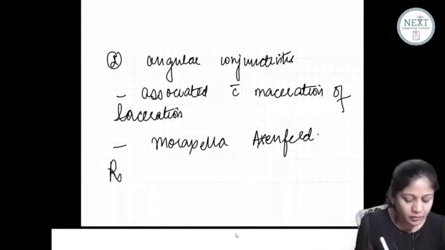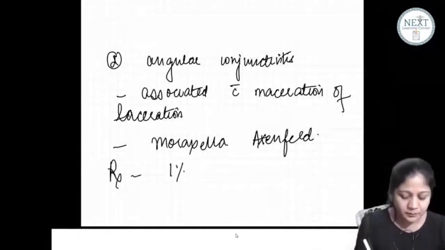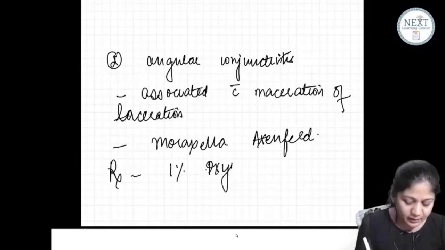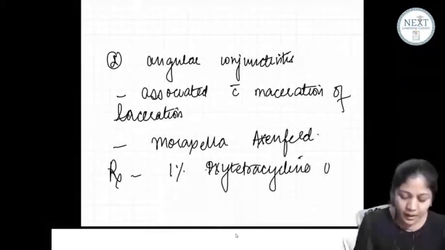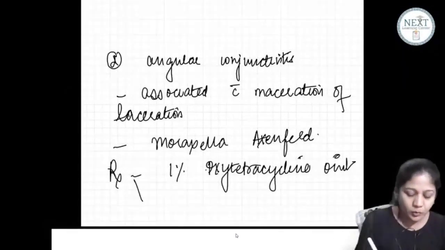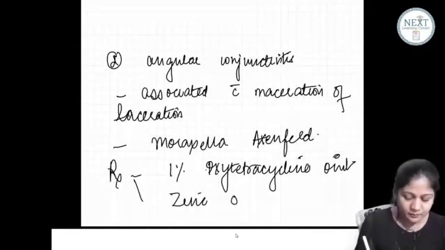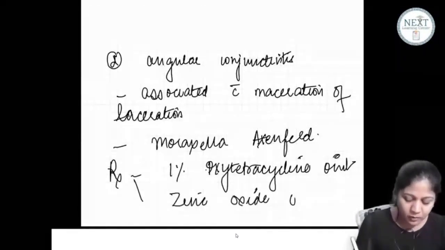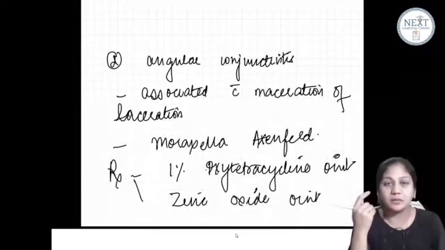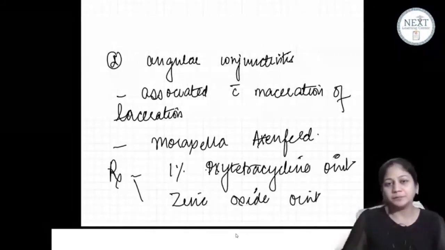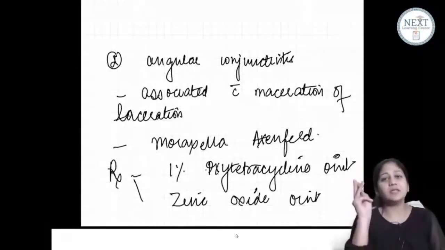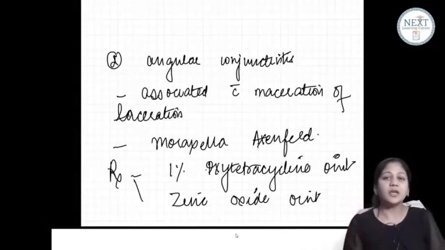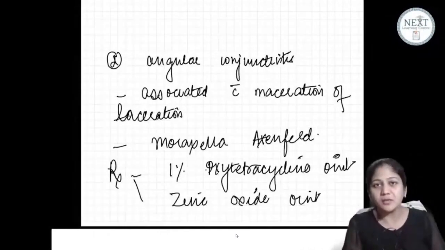For the treatment, you would like to give 1% oxytetracycline ointment, or even tetracycline ointment will work. And apart from that, you also give zinc oxide ointment at night for the skin part. Okay, please remember, angular conjunctivitis, maceration of lateral canthus, Moraxella, and the treatment with the figure is also important.